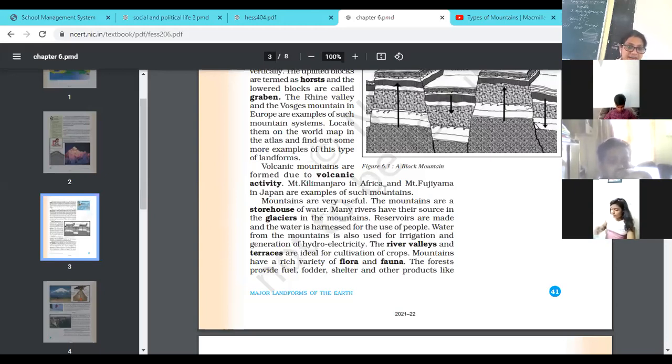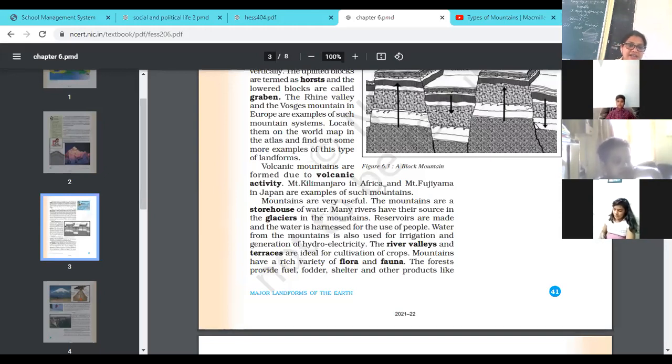Now reservoirs are made for water storage, that is the hydropower project. The water is harnessed for the use of people. Water from the mountain is used for irrigation and to generate hydroelectricity. In a hydropower project, the water which comes through the river is stored in one reservoir, and then this water falls from a very great height, and through that they generate electricity. So that is the generation of hydroelectricity.